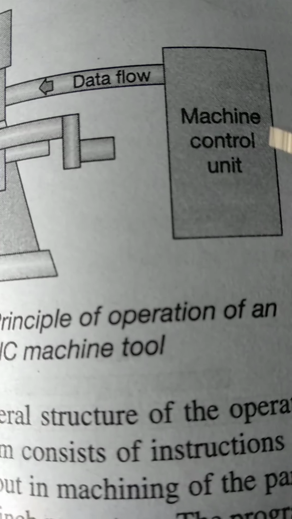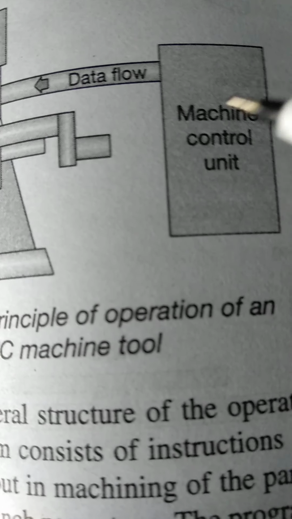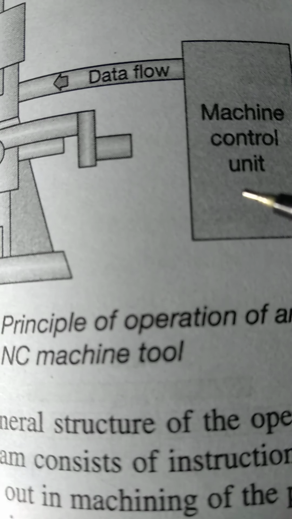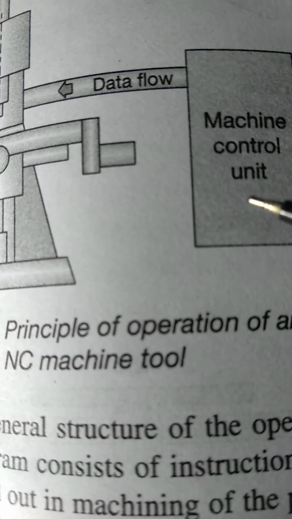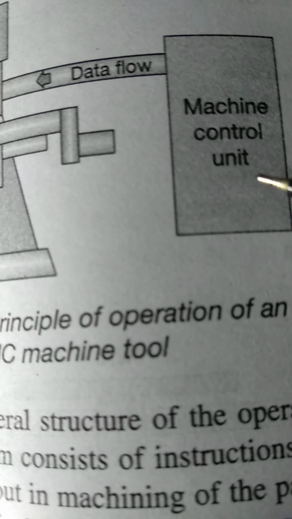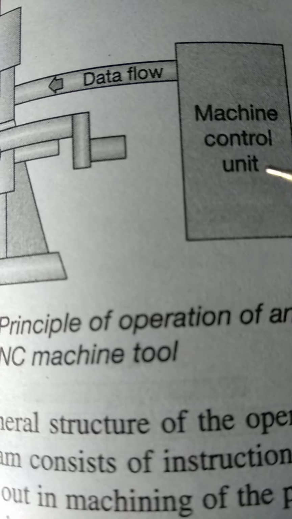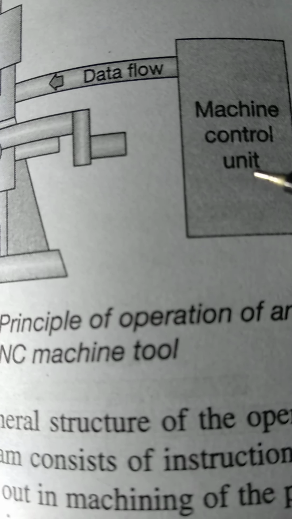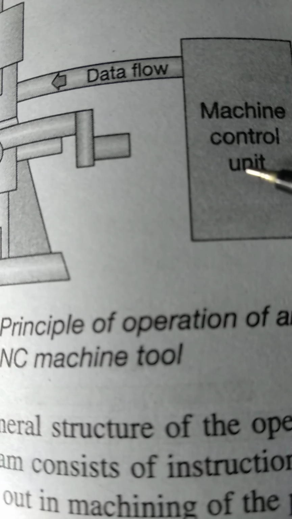In this machine control unit we feed the program, or the part program, to say in that matter. So we input the part program into this controller, and this control unit runs the machine tool.